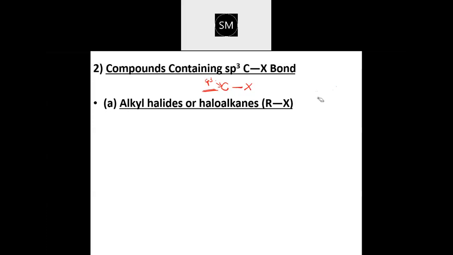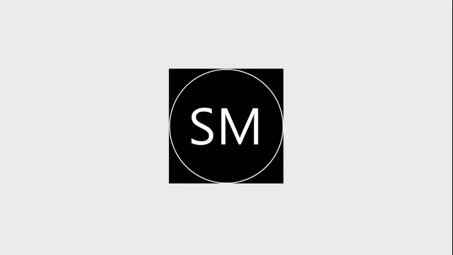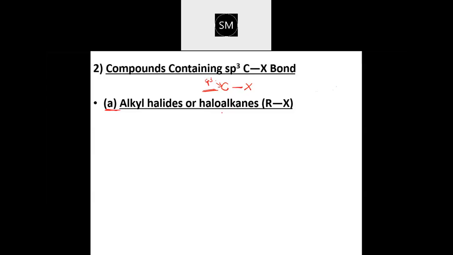Compounds containing sp3 C-X bond means we are talking about the halogen attached to the carbon that is sp3 hybridized. In that you have certain classification. The first one is alkyl halide. Alkyl halide is where the halogen is directly attached to the carbon which is sp3 hybridized. So generally we can write this as RX. The halogen is attached to the carbon, and that carbon is sp3 hybridized.